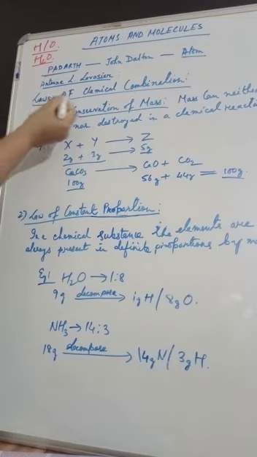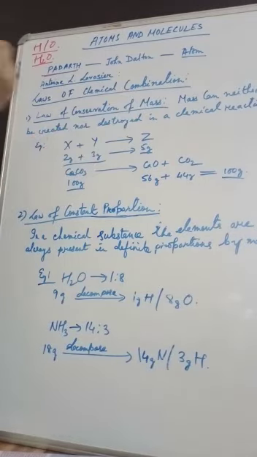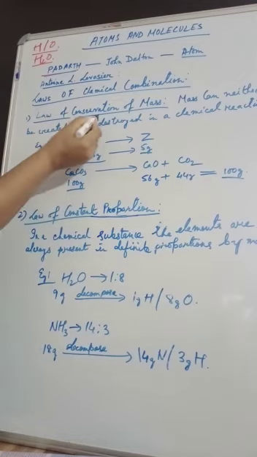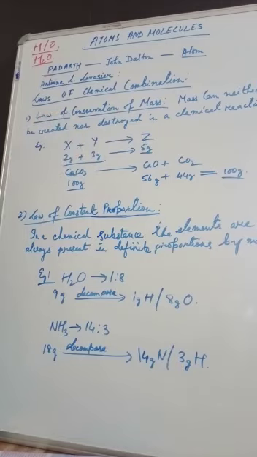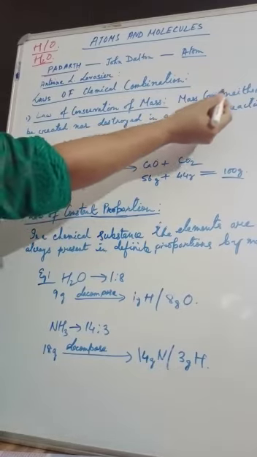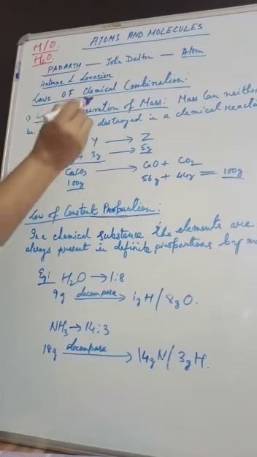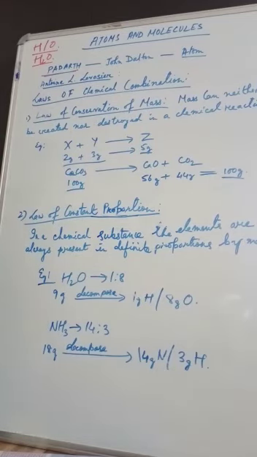These are the laws of chemical combination. The first one is the law of conservation of mass, and the second one is the law of constant proportion. Now what is the law of conservation of mass? This law says that mass can neither be created nor destroyed in a chemical reaction.